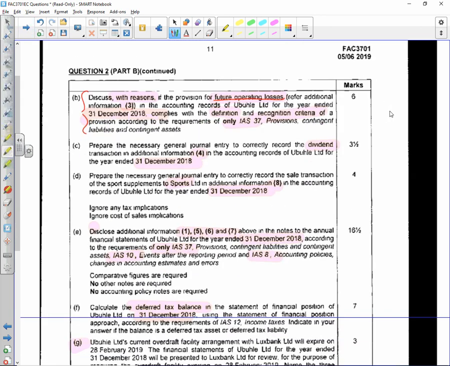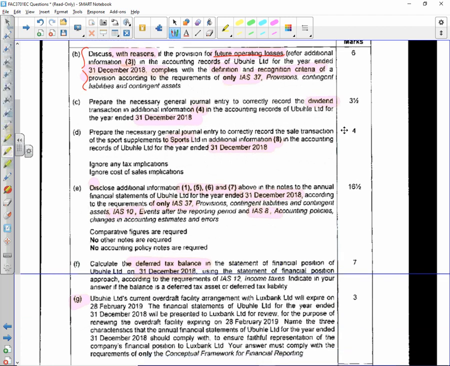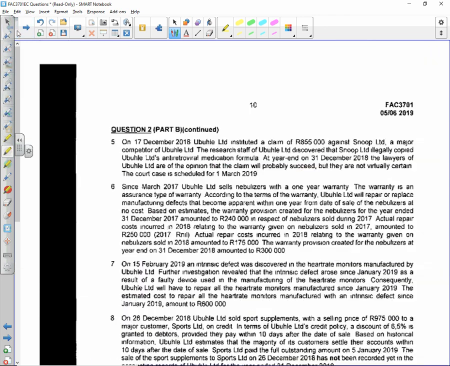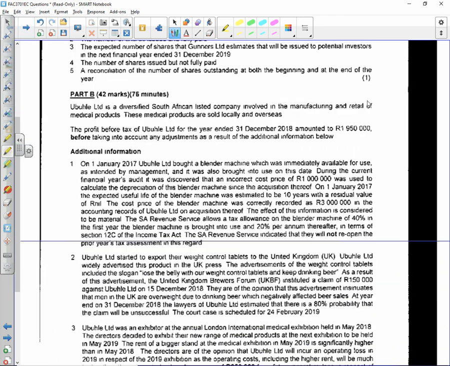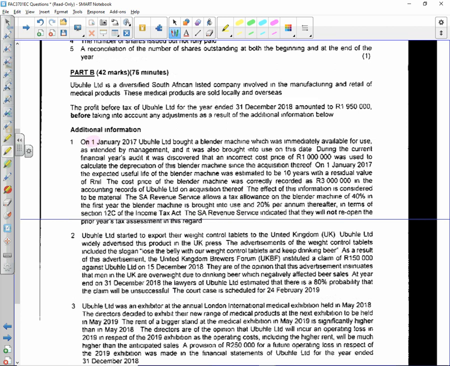The disclosure they wanted was 1, 5, 6, and 7. 3 reasons, 4 journal, 8 journal. Okay. So point number 1, they want disclosure. On the 1st of Jan 2017, Obuchle Limited. Okay, let's start with that.